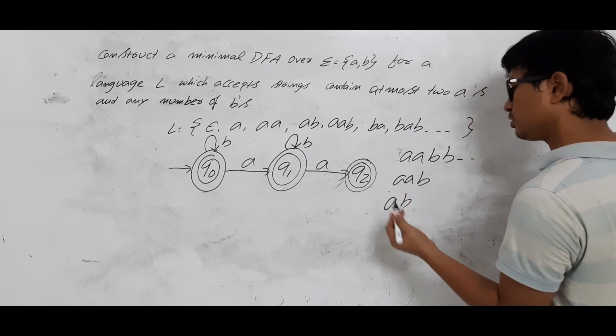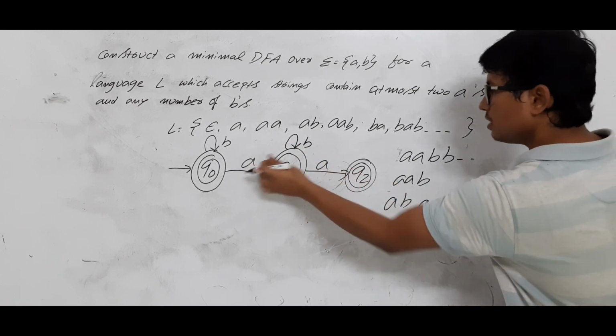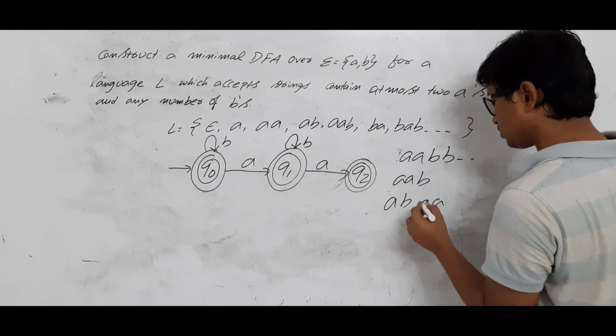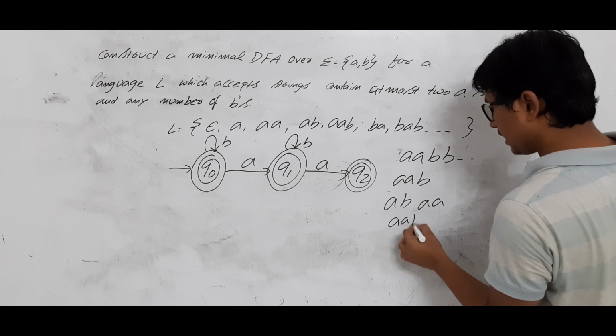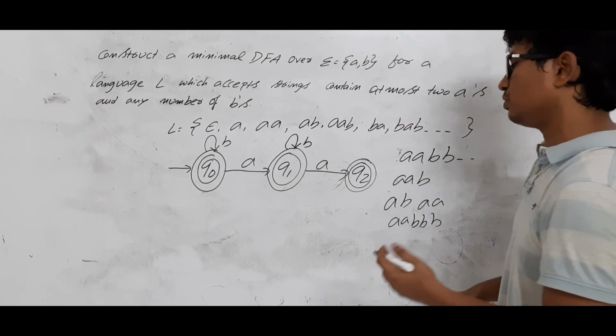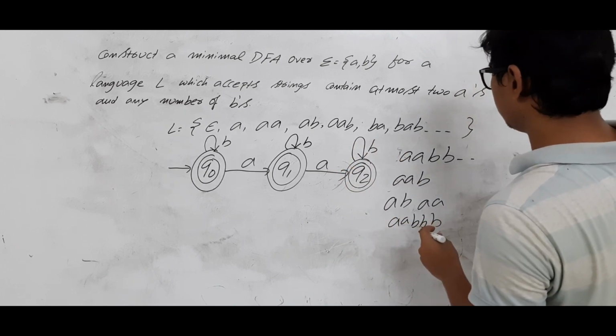A, B should be accepted. A, B is accepting here. Being is that I want to see 2 A's. When I reach here, after seeing a minimum of 2 A's, I will reach here. So 2 A's, and then any number of B's, it is having at most 2 A's. So any number of B's should be accepted.